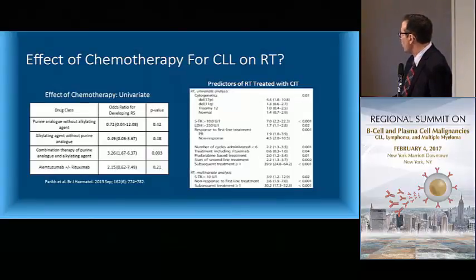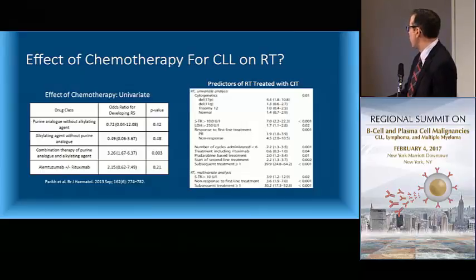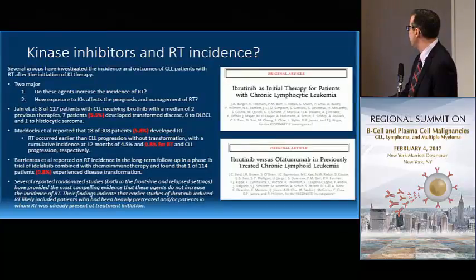So then the question arises whether or not we're actually inducing this with chemotherapy, and Rick also touched on this earlier. Probably fludarabine by itself or an alkylating agent by itself doesn't really impact the risk of developing Richter's, but certainly that risk increases tremendously when you start to have combination chemotherapies with an alkylator and a purine nucleoside analog therapy. And then there are predictors of Richter's transformation in patients who are treated with chemoimmunotherapy, and probably the one that stands out the most are patients who have a deletion 17p.